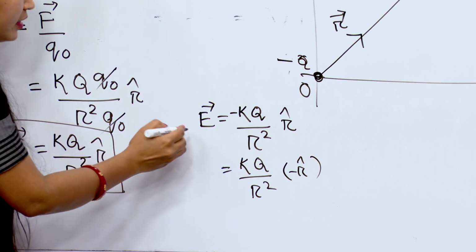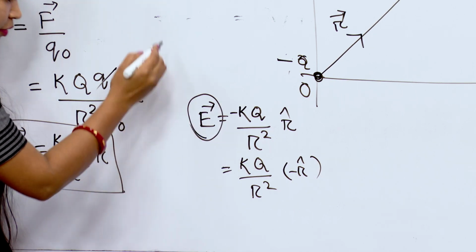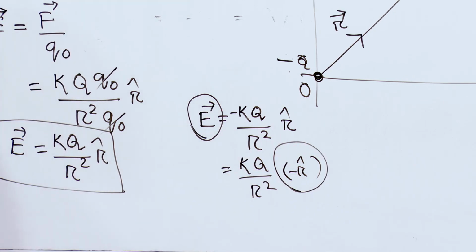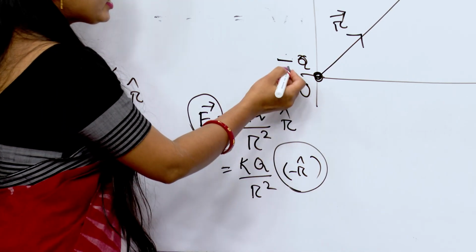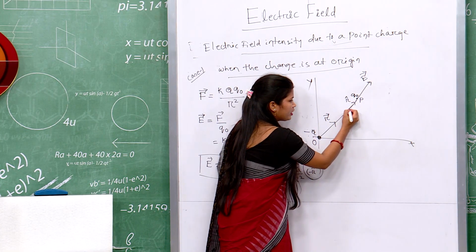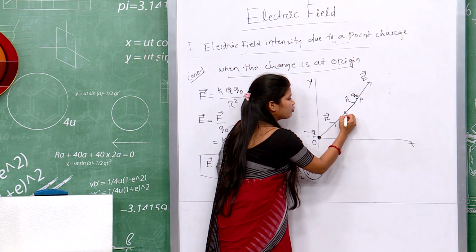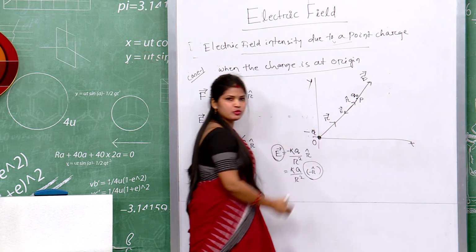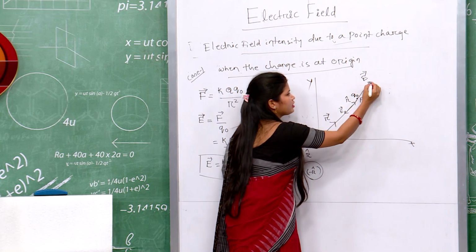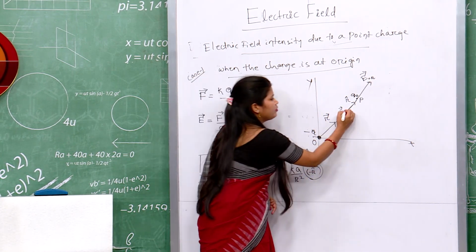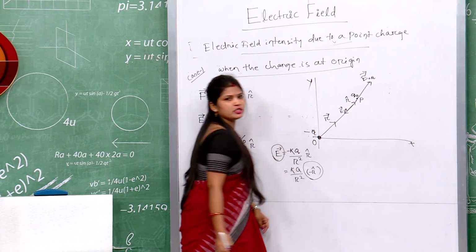So the direction of electric field is along minus r cap. That means, for a negative source charge, the electric field will be directed towards the source charge. This is for a point positive source charge and this is for a negative source charge.